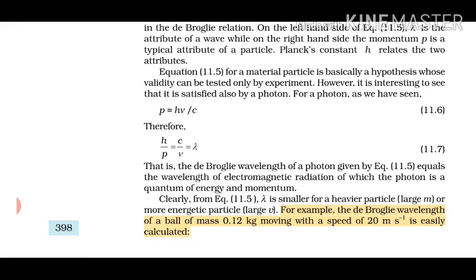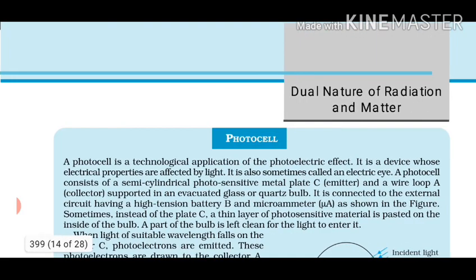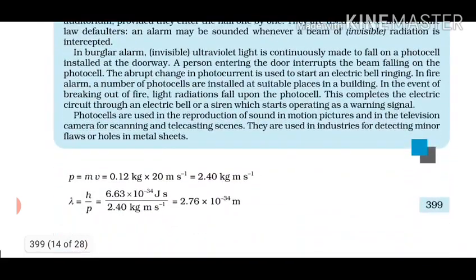Now let us observe the value of mass. It is in kg, which is fine, so there is no need to convert the units. Speed is in meter per second, which is also fine, so we can use them as they are. When I calculated, momentum came out to be 2.40 and lambda came out to be 2.76 into 10 raised to power minus 34 meter, which is very, very small. The reason is that lambda is inversely proportional to mass and velocity.